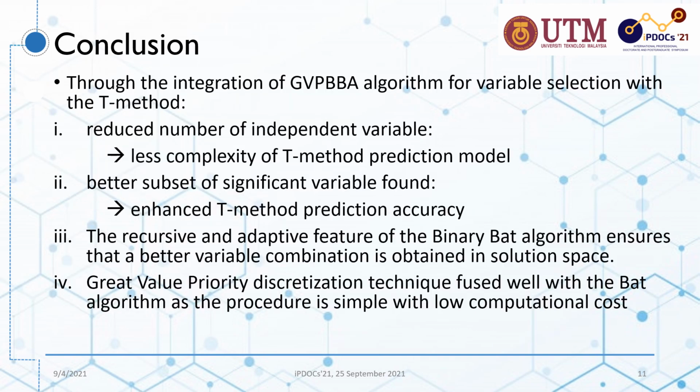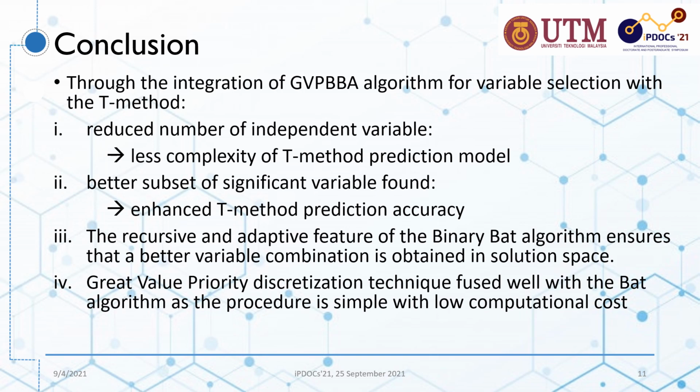As for the conclusions, the integration of the great value probability-based binary bat algorithm for variable selection with the T method resulted in: Number 1, reduced number of independent variables. That leads to less complexity of the T method prediction model. Number 2, a better subset of significant variables found. That enhances T method prediction accuracy.